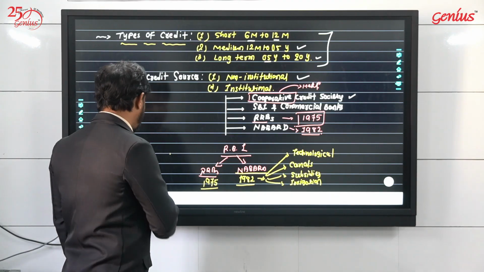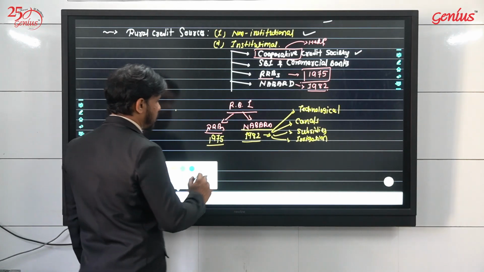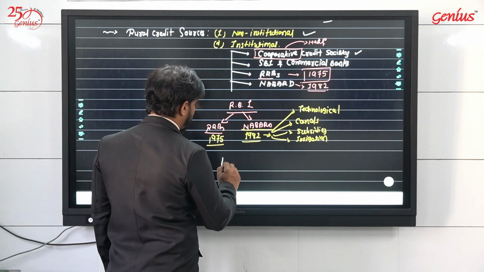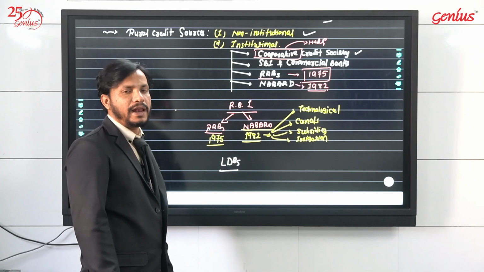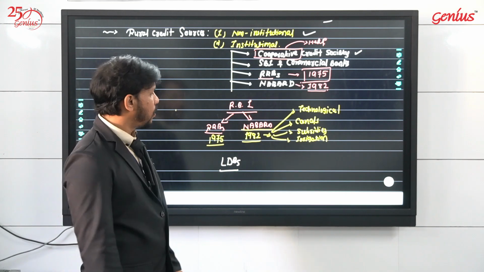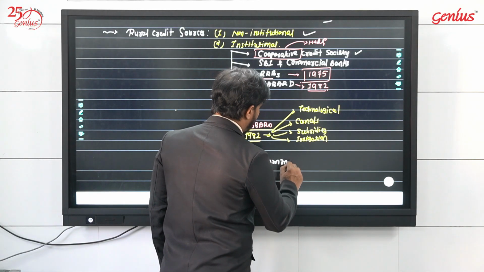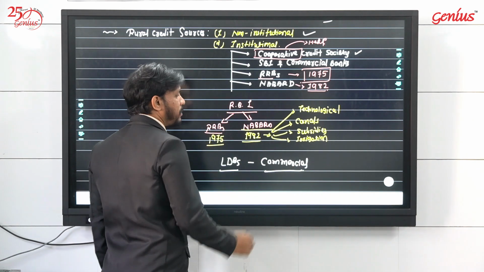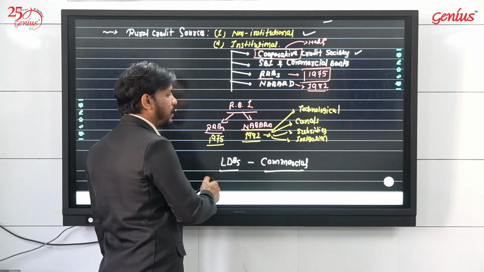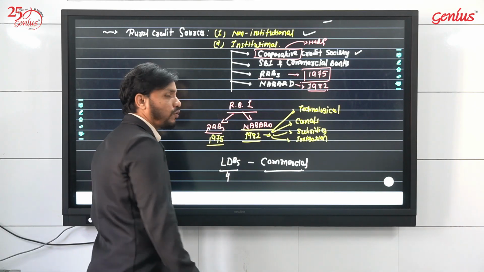Okay, with that RBI has set up a few other banks also. Like if I talk about the other banks, it is not included in that, but LDBs, which are known as Land Development Banks. So if you talk about total banks for the farmers: commercial banks first, RRBs second, NABARD third, LDBs fourth.